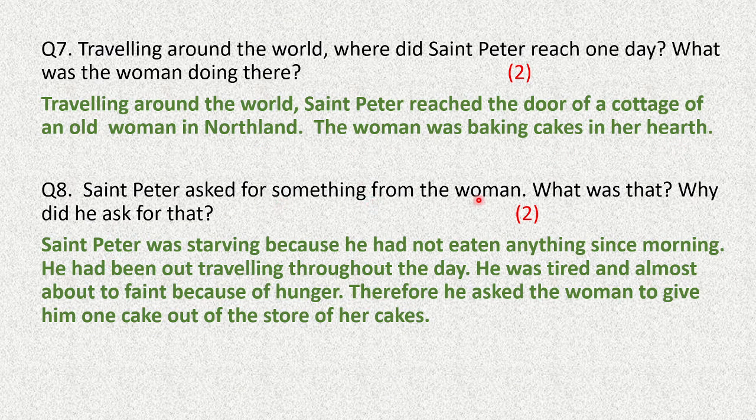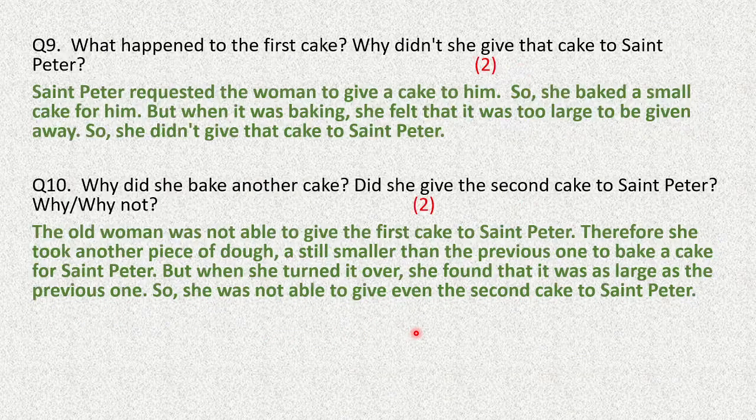Saint Peter asked for something from the woman. What was that and why did he ask that? So Saint Peter was starving because he had not eaten anything since morning. He had been out traveling throughout the day. He was tired and almost about to faint because of hunger. Therefore, he asked the woman to give him one cake out of the store of her cakes.